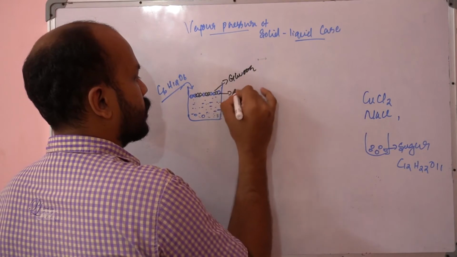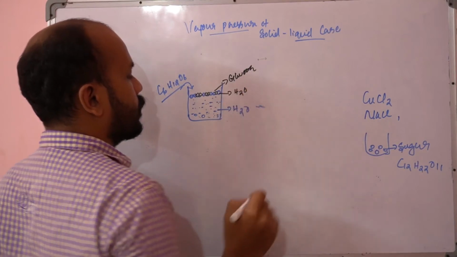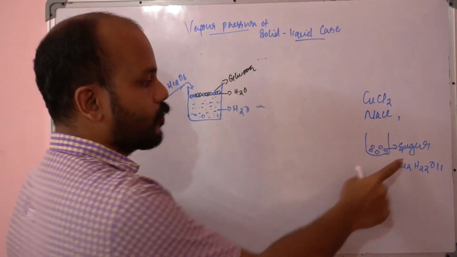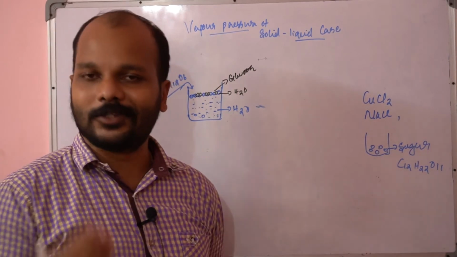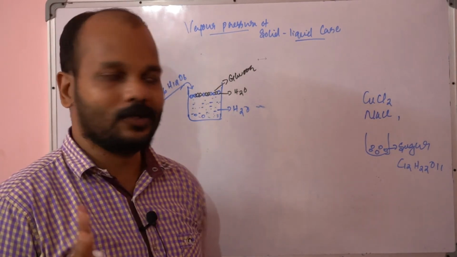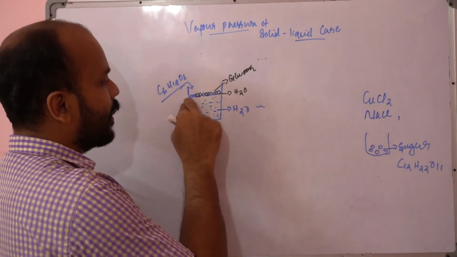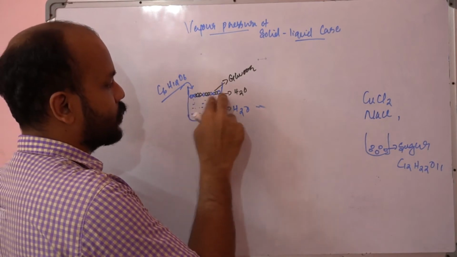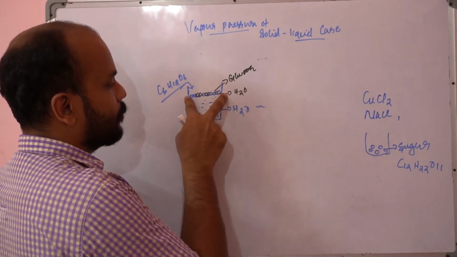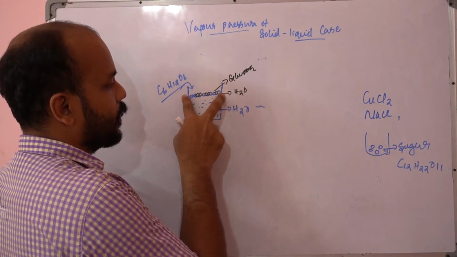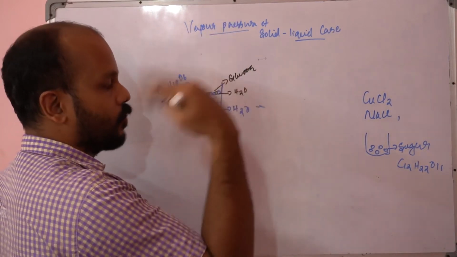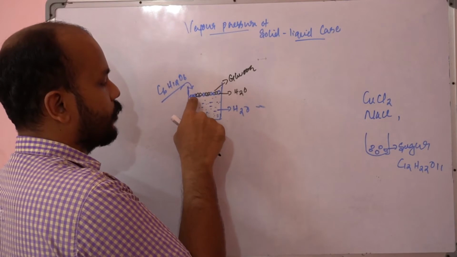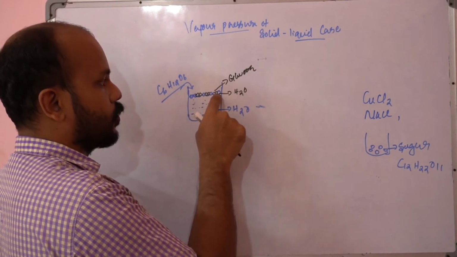This one is water vapor. We know that glucose, or sugar, which is a solid, is not going to evaporate. So the area exposed to the outside is, as of now, occupied by water as well as glucose, right?